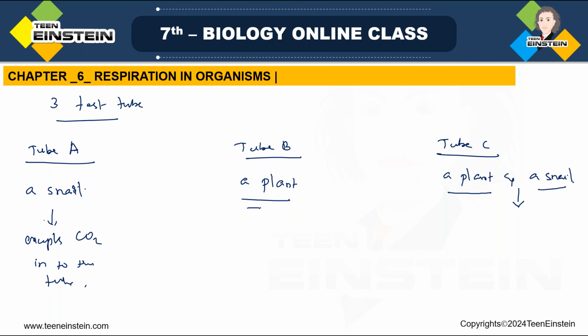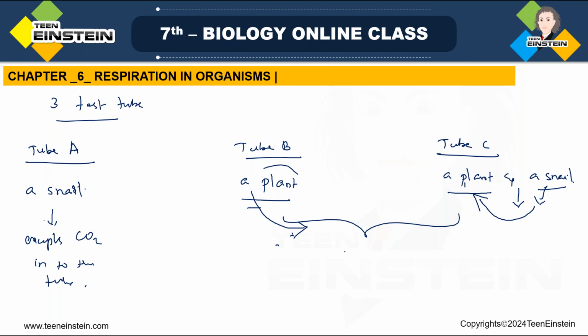There will be less carbon dioxide in these tubes because the plant will utilize it. The plant needs oxygen, and along with that, for the photosynthetic process it needs carbon dioxide also, right? So the plant will utilize this carbon dioxide. Here only the plant is there, so the carbon dioxide level will be less. And in tube C, whatever carbon dioxide the snail is expelling will also be utilized by the plant.